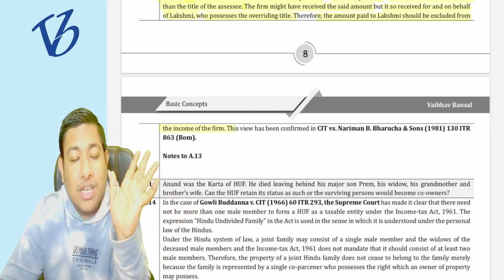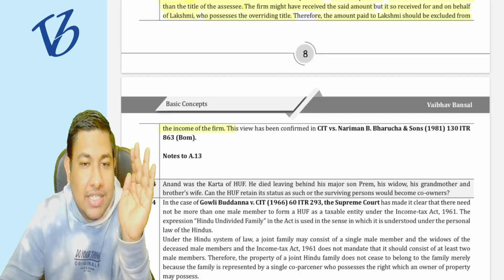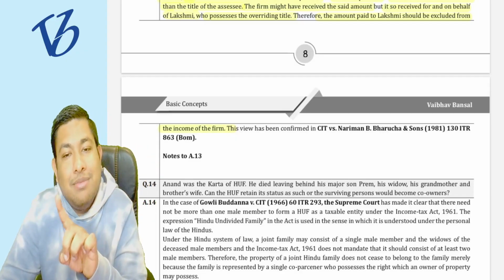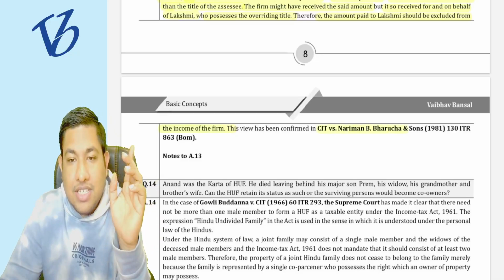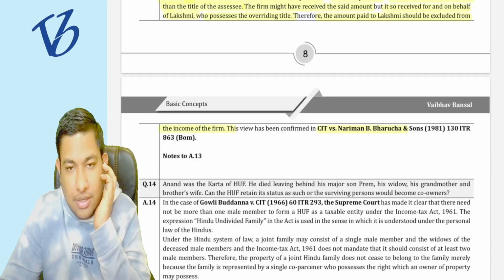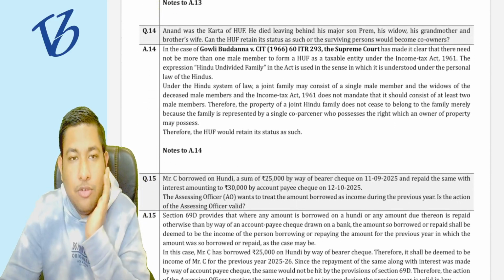It should be excluded from the income of the firm because it is not going to be taxed in the firm's hand. It is going to be taxed in Mrs. Lakshmi's hand. Okay, and the same case law, CIT versus Nariman V. Barucha, we have already seen that. Okay, shall I move forward now?